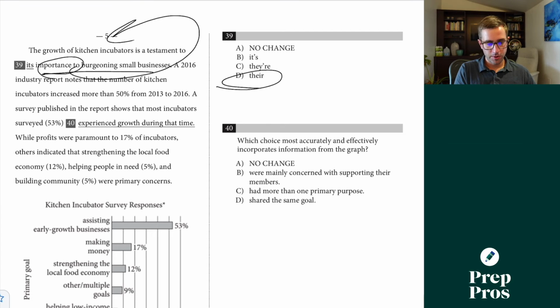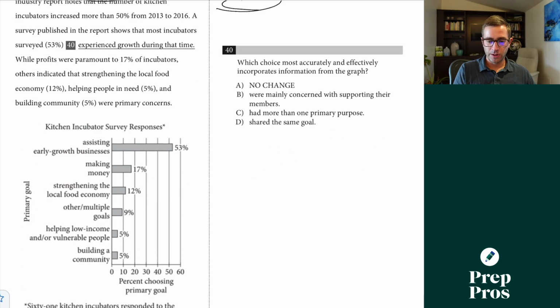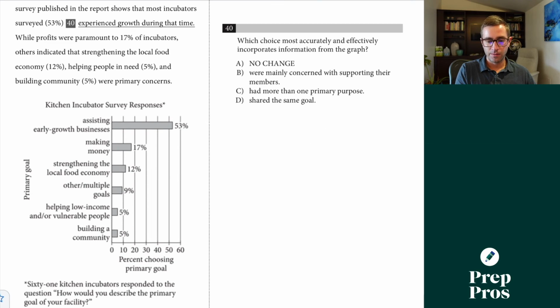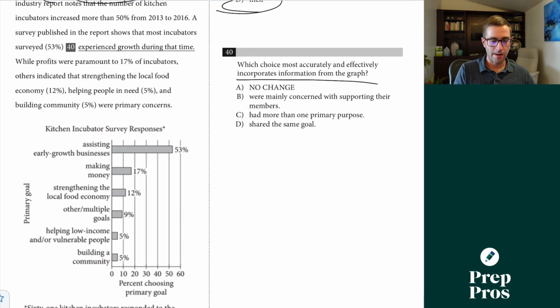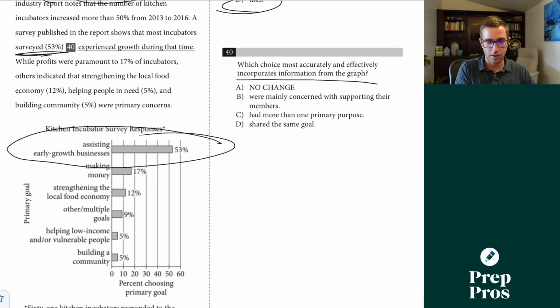A survey published in the report shows that most incubators surveyed blank, which information most accurately and effectively incorporates information from the graph. So the first thing has to be accurate, and we want to think about how this works in the paragraph. Well, surveyed 53%. This makes my life really easy because I just have to focus on this part. Experience growth during that time. That's not what we're talking about.